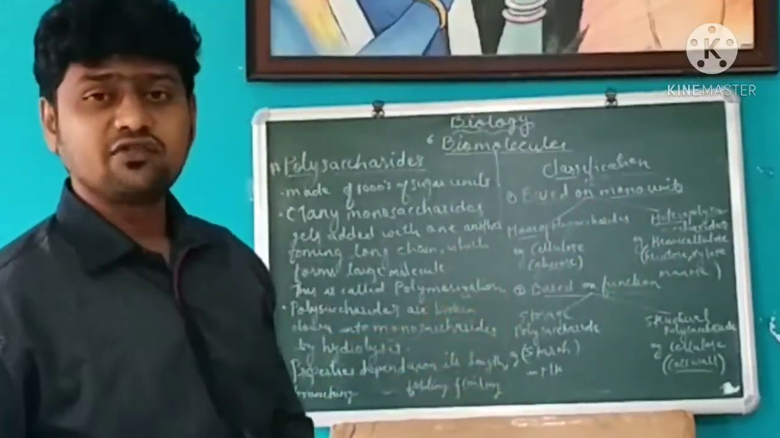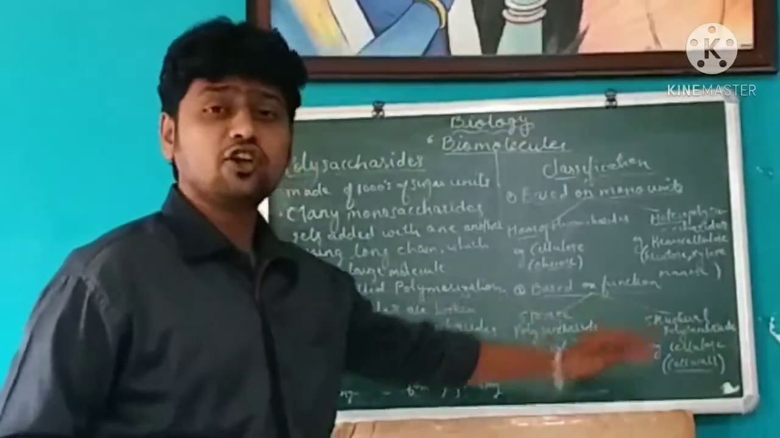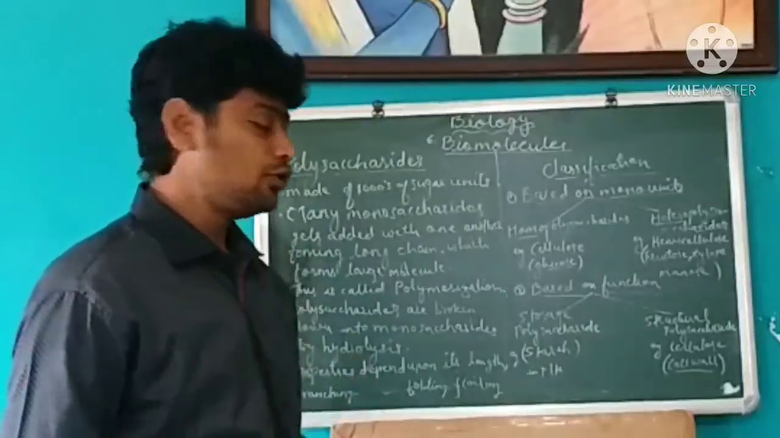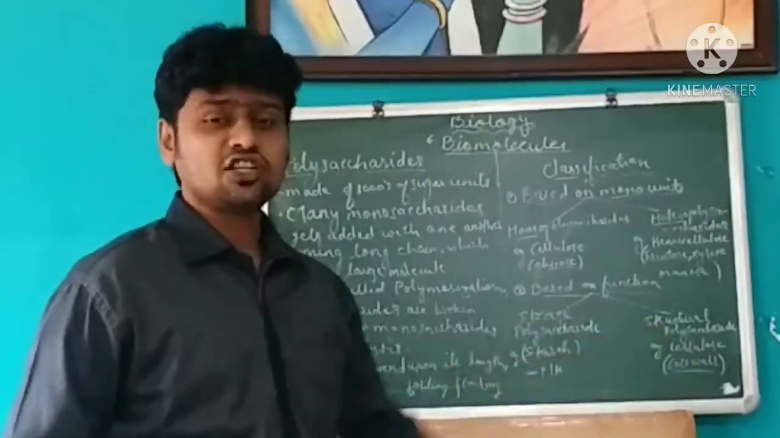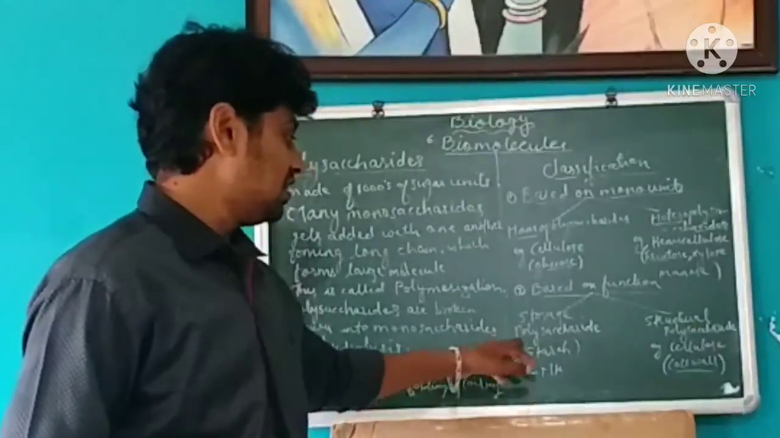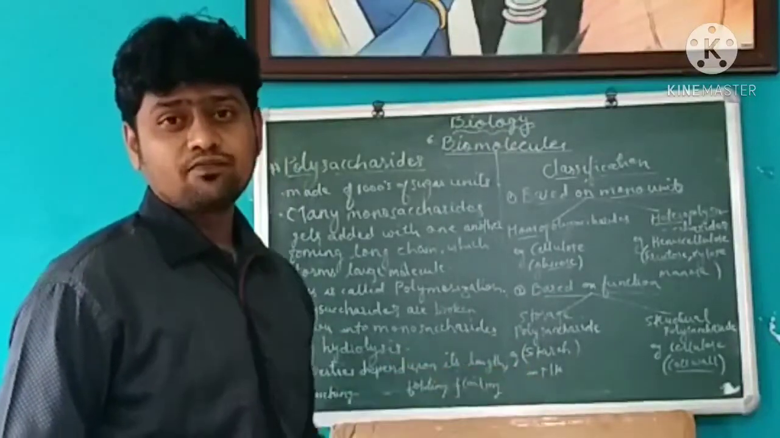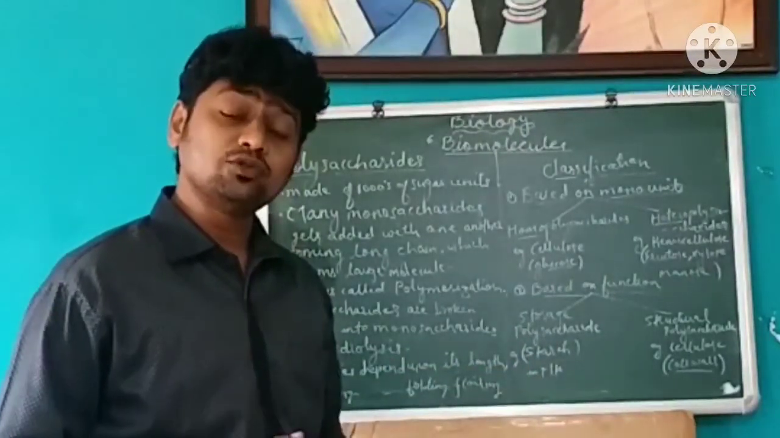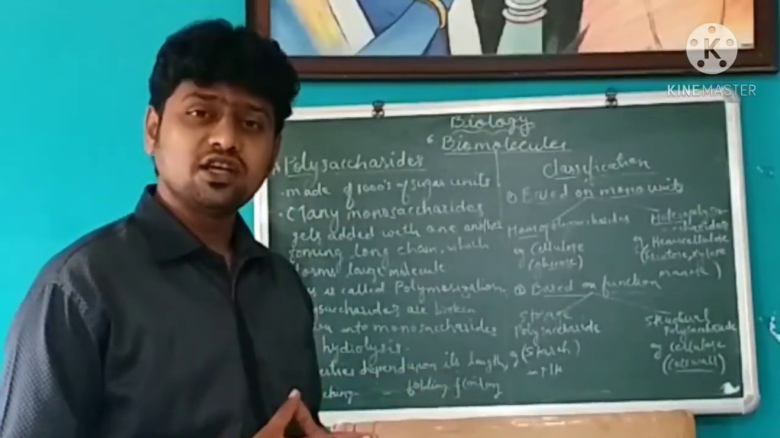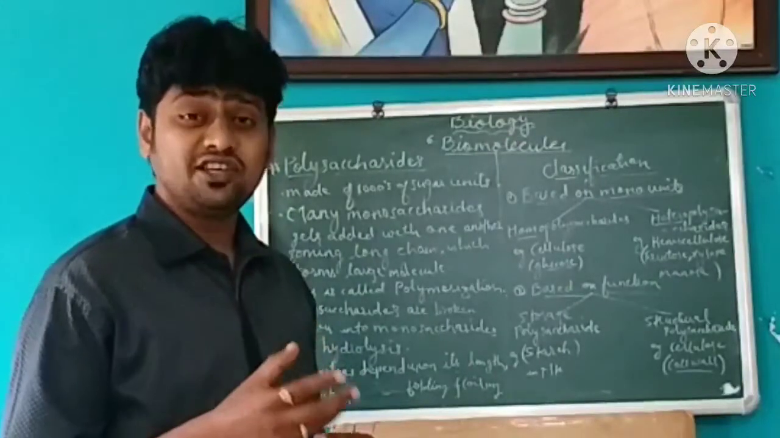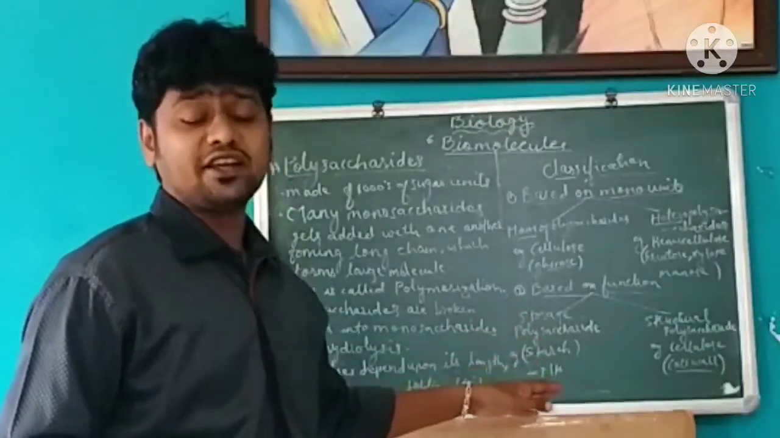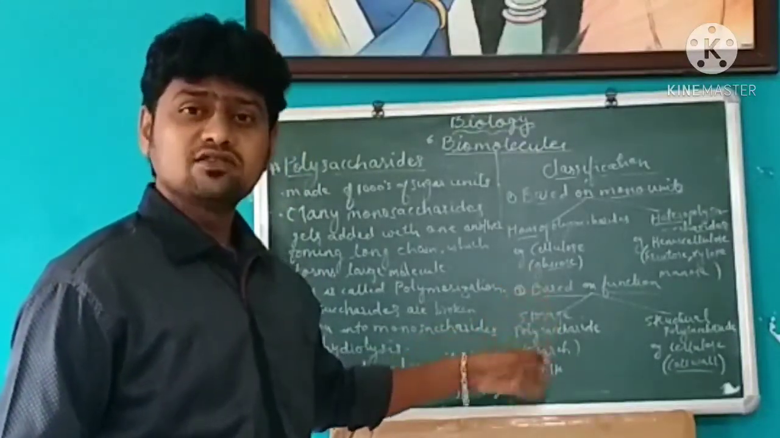The second method of classification of polysaccharides is based on their function or their role. Based on their function, they are divided into two: storage polysaccharide and structural polysaccharide. Let us see the storage polysaccharide. The example is starch. We know that plants produce food in the form of glucose, but excess glucose gets converted into starch and gets stored in the storage organs of the plants, like roots, fruits, seeds. So starch is a storage polysaccharide.